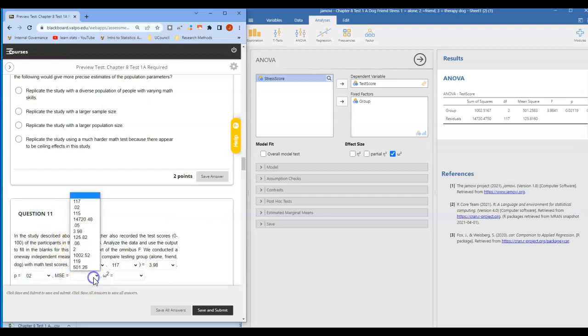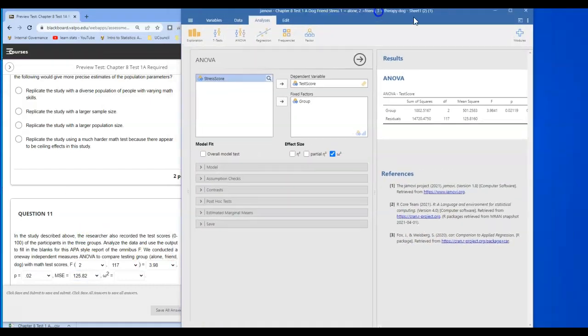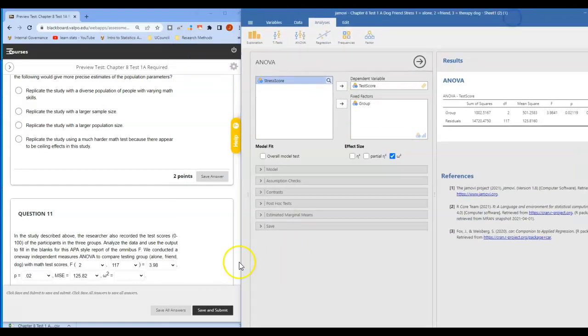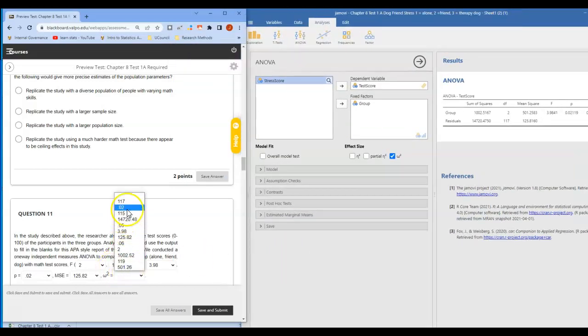Our mean square error is the mean square residual, which is 125.82. And then finally, our omega squared I'm seeing is 0.047, or in this case, it will be 0.05.